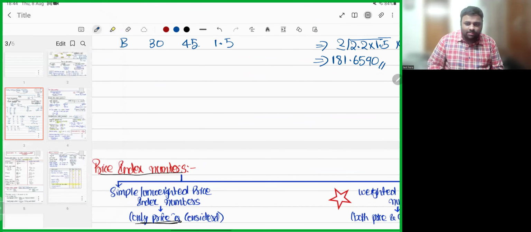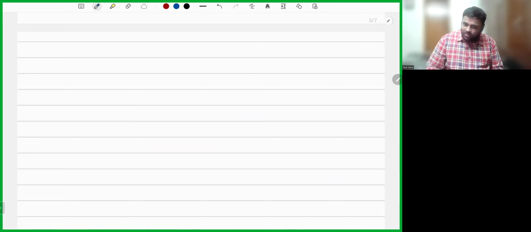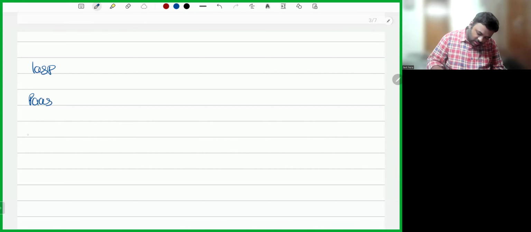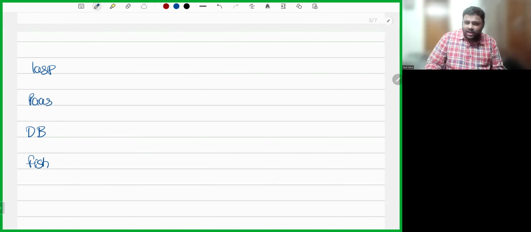So, weighted price index numbers. If you see how many weighted price index numbers we learned: Laspeyres, Paasche, Drobisch-Bowley, Fisher's. We are studying the weighted aggregate price index. How did weighted aggregate price index numbers come? They came from the simple aggregate price index.